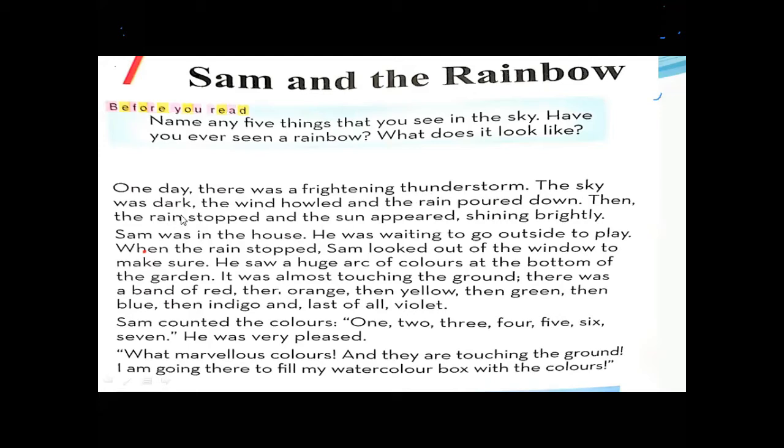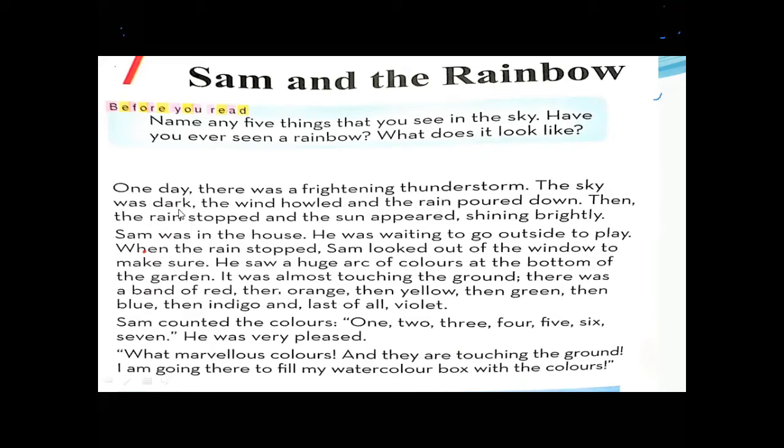It means that there was rain along with the clouds, where a cloud is thundering and making noise. And when the clouds make noise, it makes you frightened.